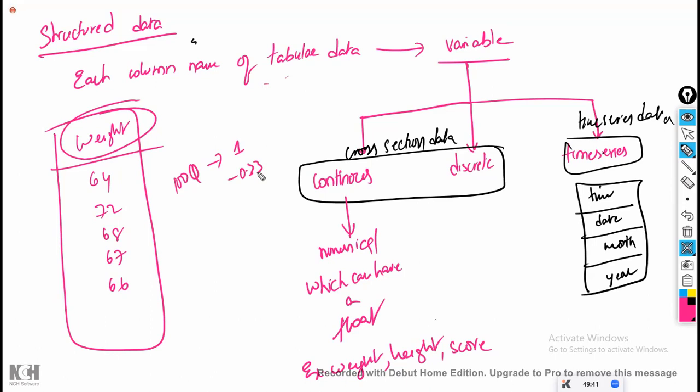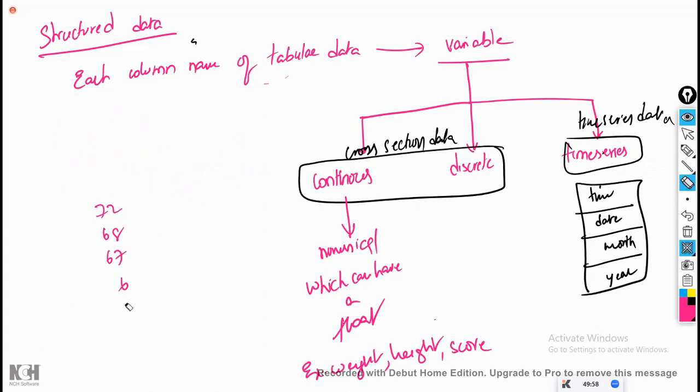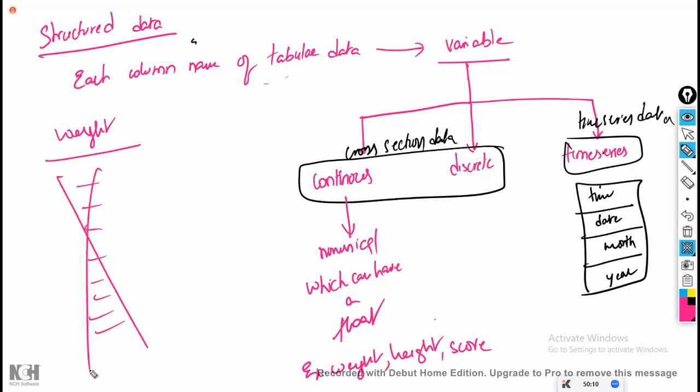Now, generally a score means score or percentage or anything. Generally, score means a float value. Whether you are conducting it that way or not, that is different. Generally, score means a float value, right? Is that clear? So we have to work based on the variable name, not based on the data. For example, here I'm having weight of the student. Don't ask about the data. Now tell me irrespective of the data, generally weight comes under what? Float or without float. Is float possible, yes or no? Yes. Yes means continuous.